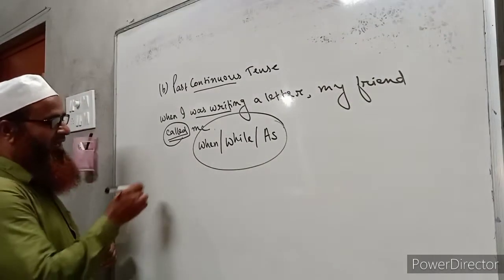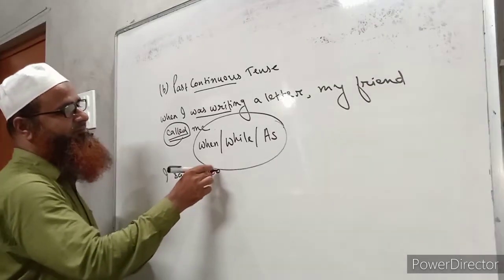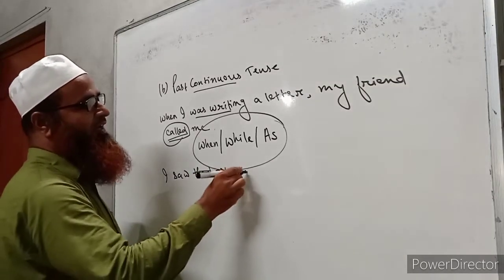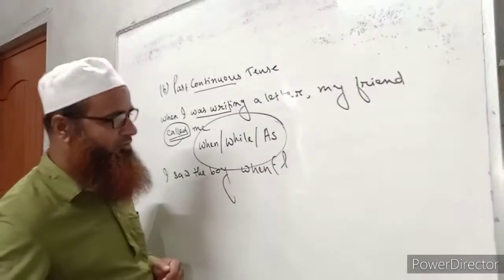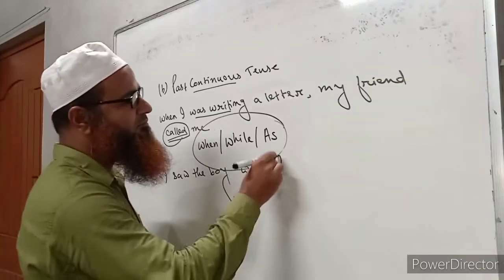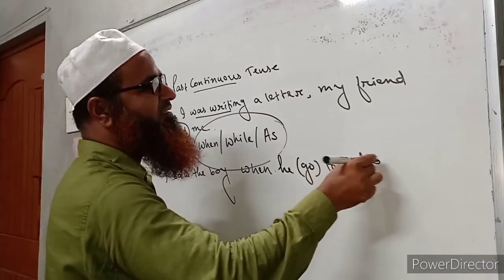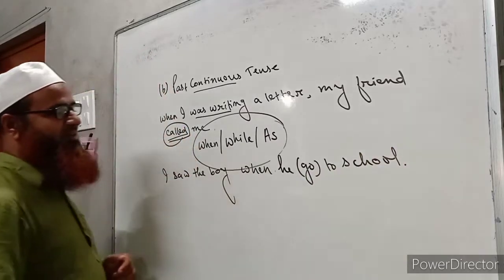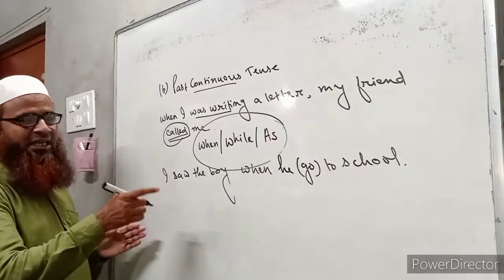Okay, I saw the boy when he go to school. So this is a very simple sentence where there are two parts.